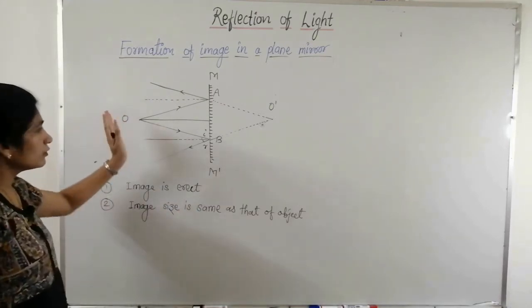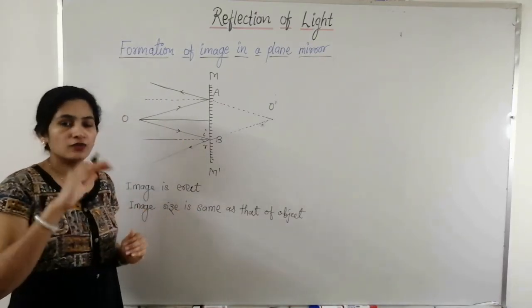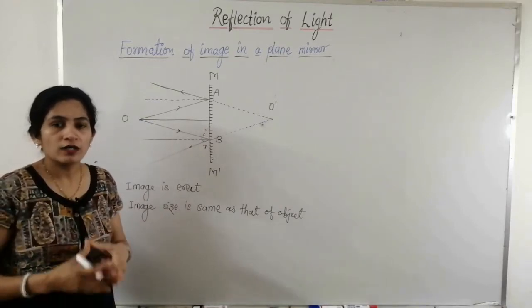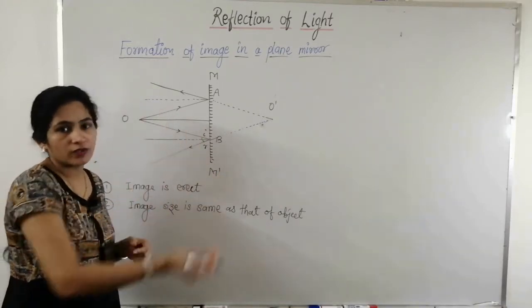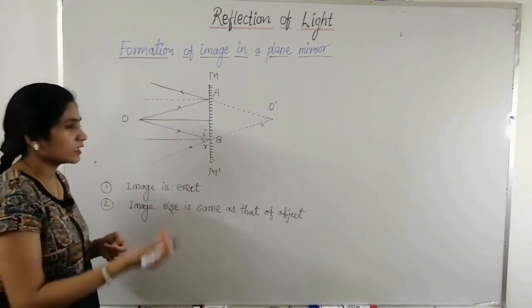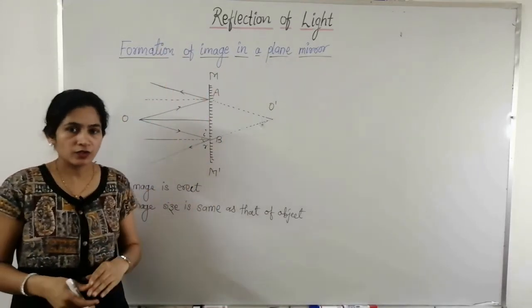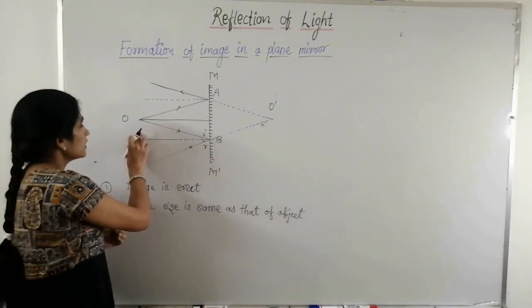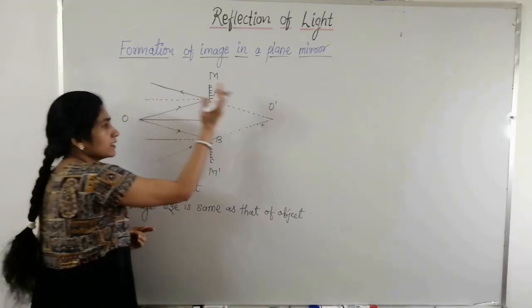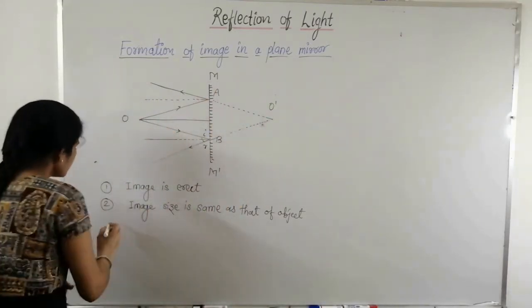For example, if you look at yourself in the mirror and you are 5 feet tall, then in the image also you look 5 feet tall. It is not the case that if you are 4 feet tall, in the image you look 6 feet or 3 feet tall, because in a plane mirror the object size and image size are the same.